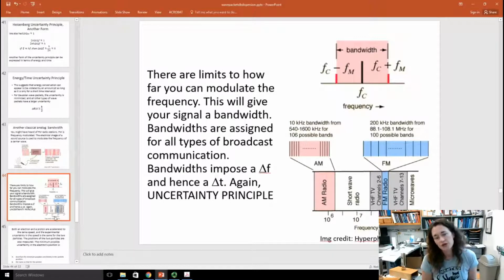For FM radio stations, there's about a 200 kilohertz bandwidth, and the carrier waves run from 88.1 to 108.1 megahertz for 100 possible bands. And for AM, you have a 10 kilohertz bandwidth from 540 to 1600 kilohertz for 106 possible bands. So that's your two bandwidths there. Anytime you impose a bandwidth, delta f, it also imposes an uncertainty delta t. So yet again, this is kind of a classical analog to the uncertainty principle.